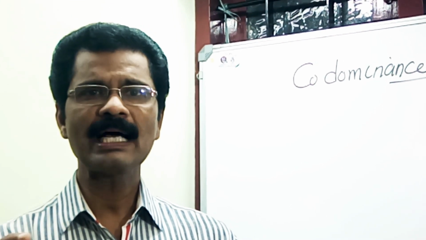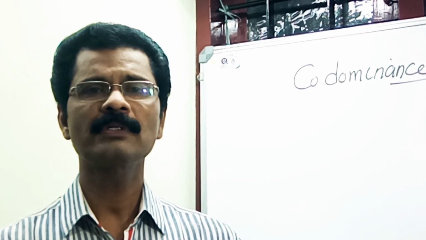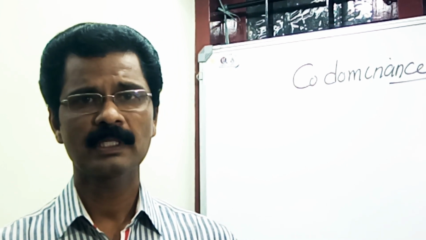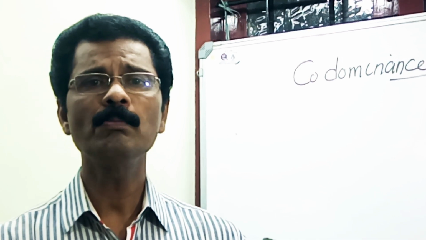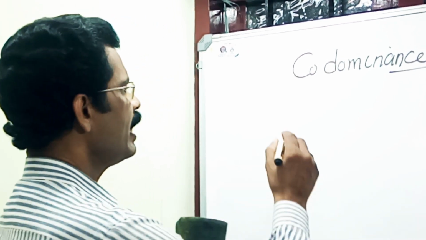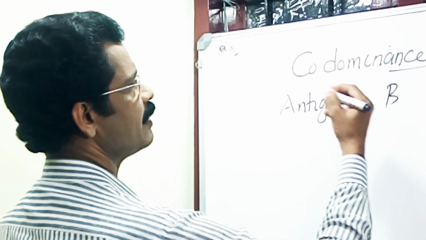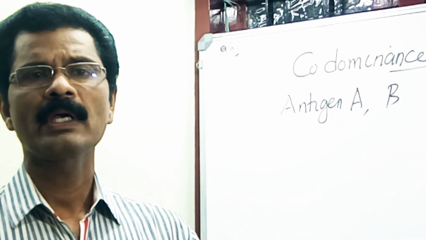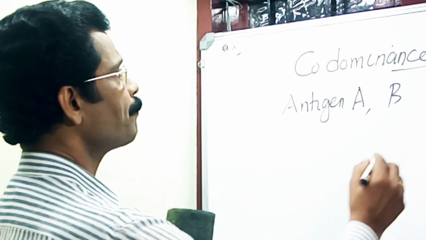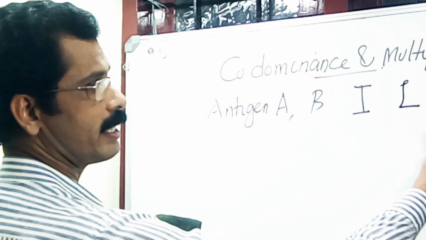A classical example of codominant alleles is the inheritance of antigens of the human ABO blood group system, right? There are two antigens, namely antigen A and antigen B. Their production is controlled by the gene capital I. You can write any letter.